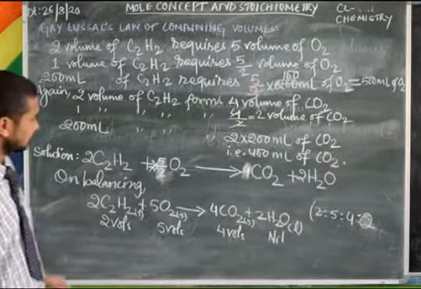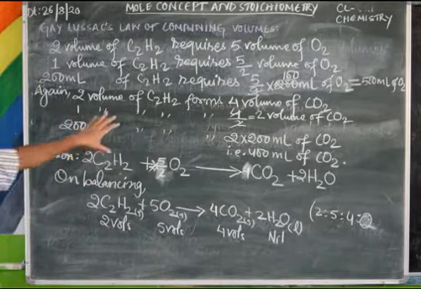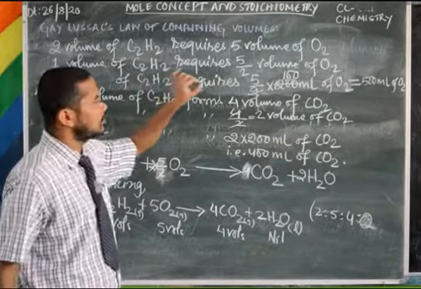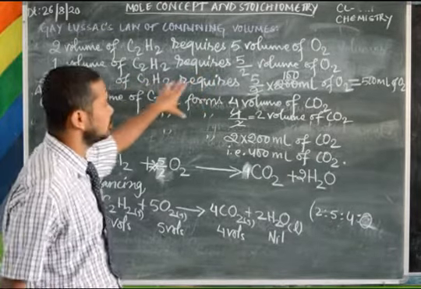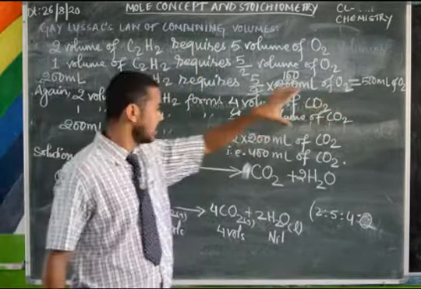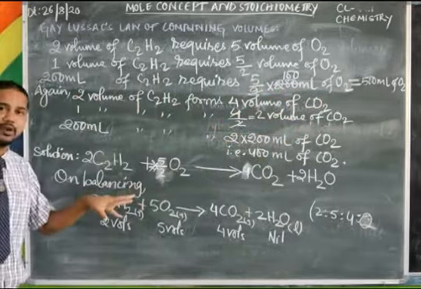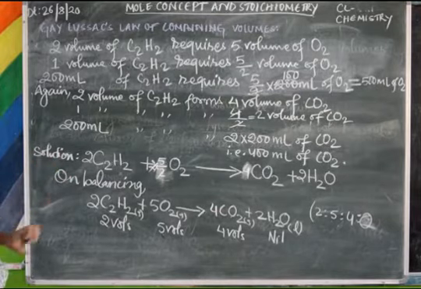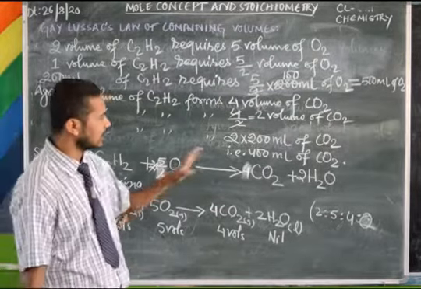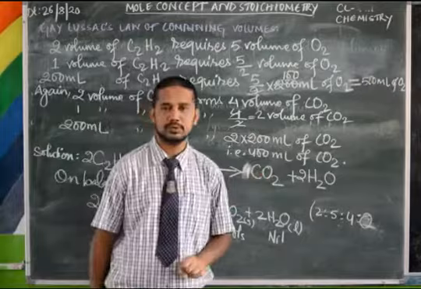So what volume of oxygen is required to completely burn 200 ml of C2H2? 500 ml of oxygen. And what volume of carbon dioxide is formed by burning 200 ml of acetylene? By burning 200 ml of acetylene, we are getting 400 ml of carbon dioxide.